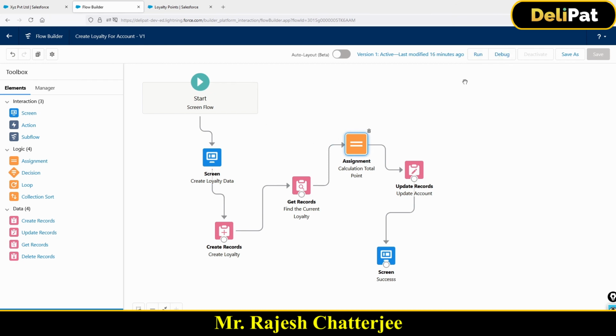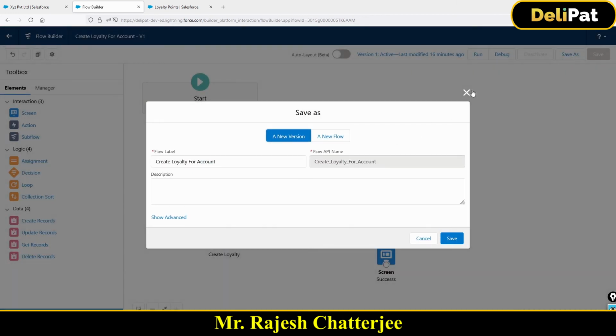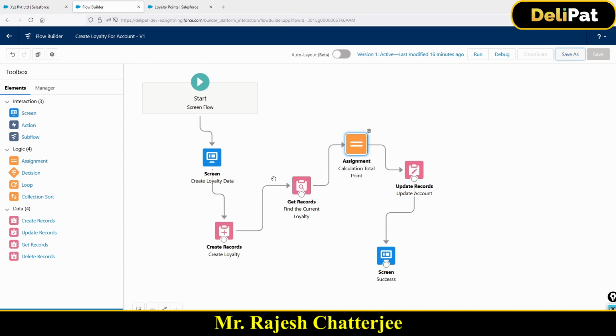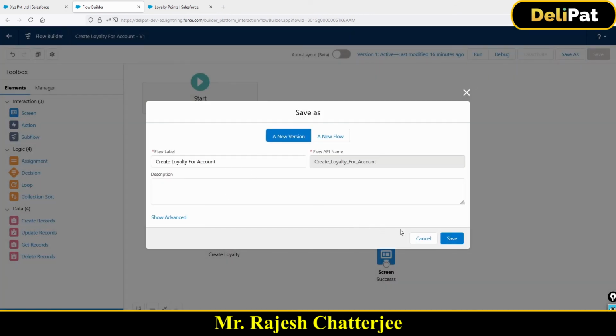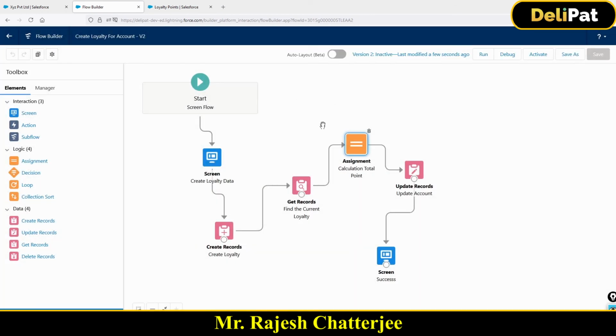Okay, let's go and test it first, then we'll do the debug. I'll just quickly save as, because this has not been saved yet. You get it? If you close this, everything will go. Whatever you have added has not been saved. So please click on save as, create a new version of it, and now this has been saved. Once you save, please make sure it is activated. Now this flow is ready.